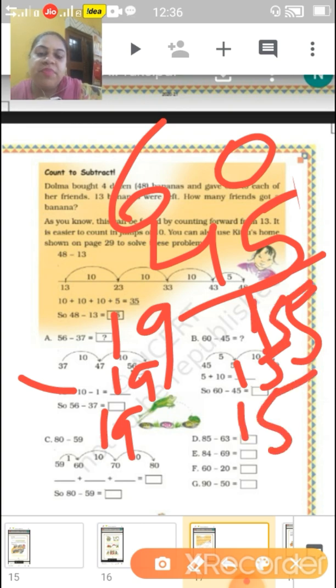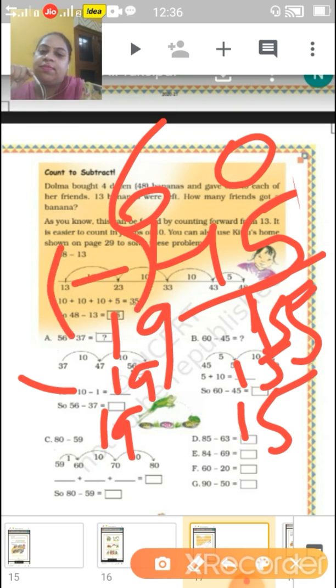So if we are doing it in expanded form, we are also getting the correct answer, and if we are subtracting directly, it will be the same procedure, same answer. C and D I will send as a photo to the group.